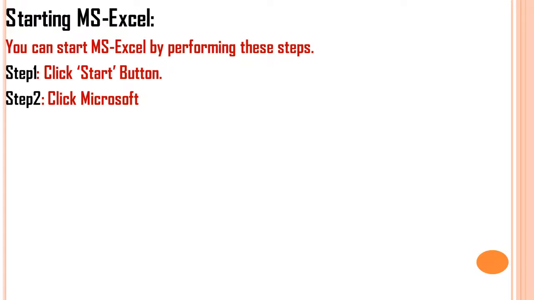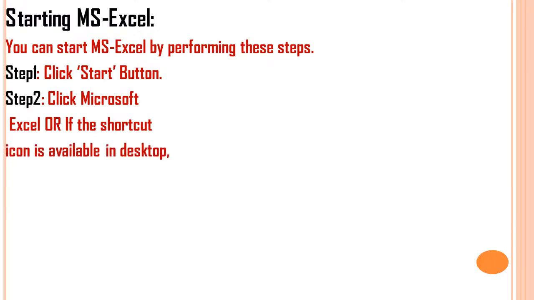Next is starting MS Excel. You can start MS Excel by performing some of these steps. Some steps you need to follow and you can open the MS Excel. First one, click start button, where the start button will be in a desktop in the left side down, right? You have to click the start button, click Microsoft and then Excel, Microsoft Excel, or you can type Microsoft Excel there, or else if the shortcut icon is present in a desktop, directly you can click that icon. In a computer desktop sometimes MS Excel icon will be there, right? You can double click on that, it will open.